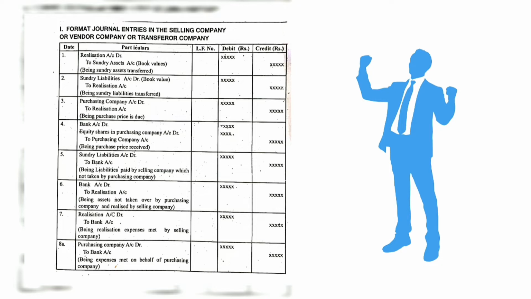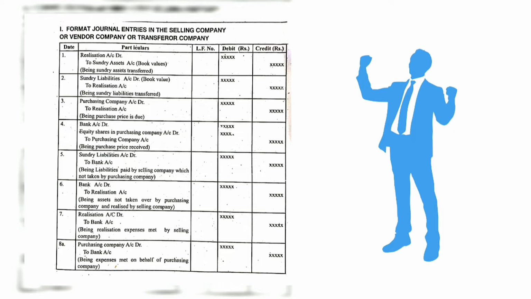The fourth entry is the purchase price received. The purchase price is received both as cash and as equity shares in the purchasing company. The purchasing company is the giver. So debit the receiver, credit the giver. So we are crediting the purchasing company here, and we are receiving it as bank and equity shares in the purchasing company, so we are debiting them here.